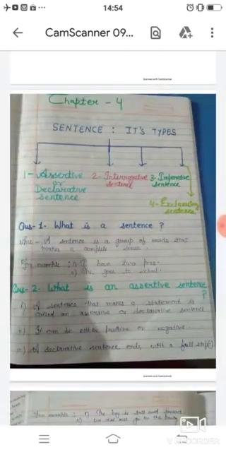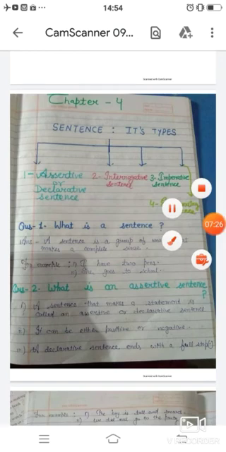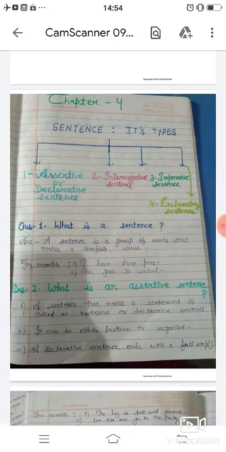I hope you have understood all the kinds of sentences. So let's revise again. What is a sentence? A sentence is a group of words that makes a complete sense. For example, I have 2 pens. Second example, she goes to school.